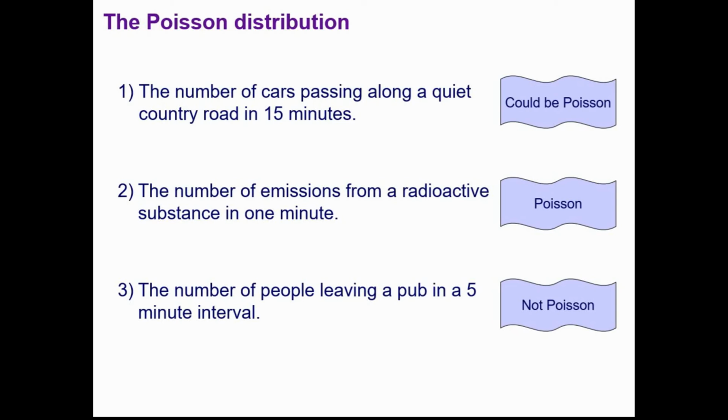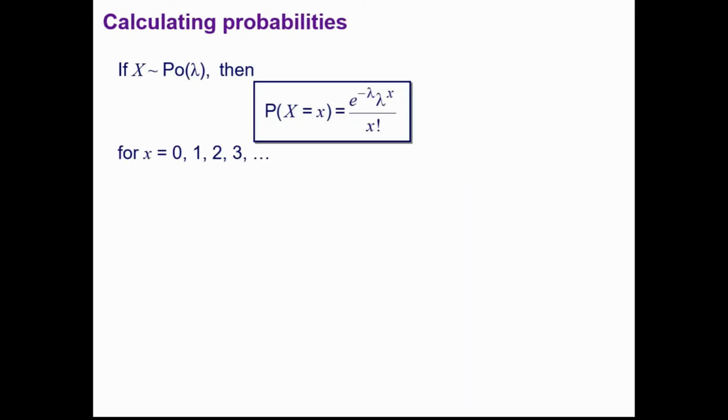So if you're ever asked if the Poisson distribution is suitable, then think about those three conditions. You will need to know those conditions. Okay, so here's the formula for finding the probability that the event occurs x times. We've got capital X, the random variable, and small x is the number of times that we're expecting it to happen. You can see here that it's for x equals 0, 1, 2, 3 and so on, because we've already said that theoretically the event could happen an unlimited number of times.